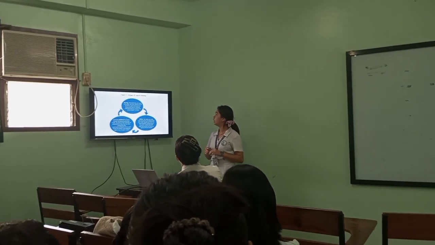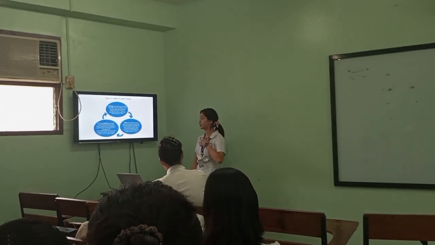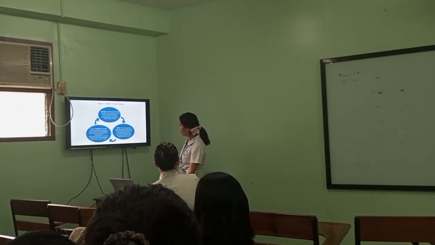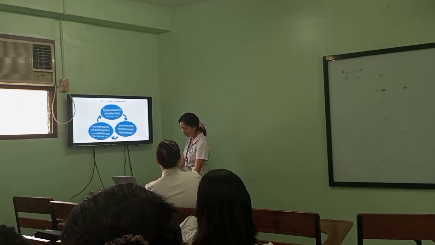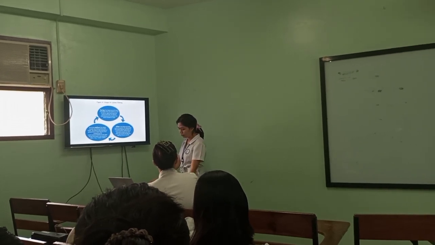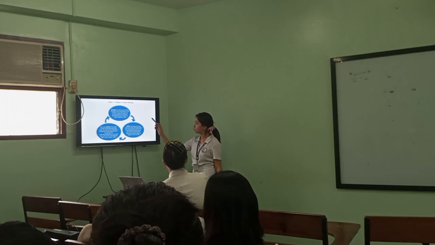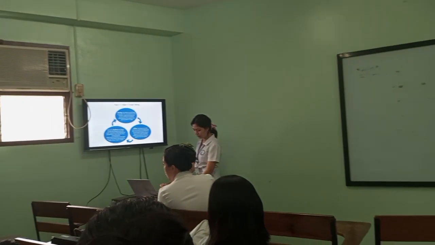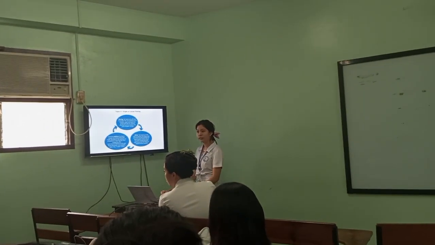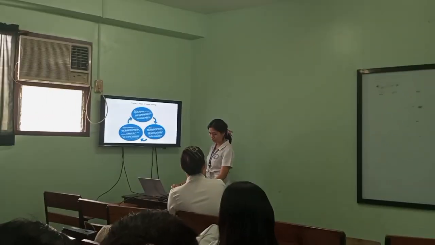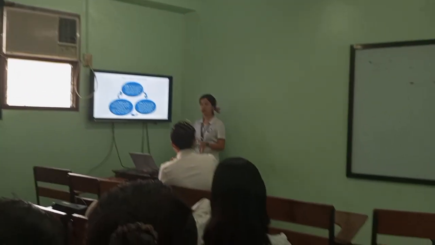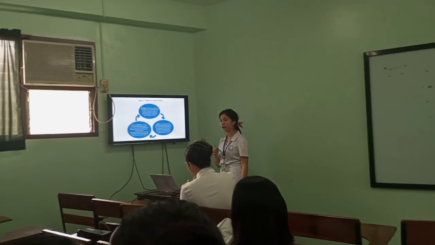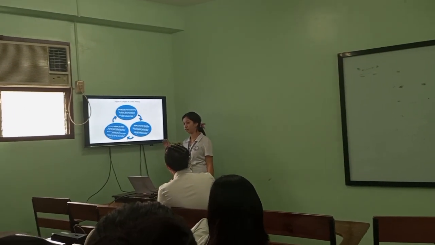Next, we have here the stages of lesson planning. It has 3 stages, which are before, during, and after. So in before, it includes the preparation of the lesson plan, materials, and the assigned task. While in during, the teacher teaches the main topic and facilitates the students during the discussion. And after, the teacher evaluates the lesson, whether the lesson worked well, or whether some students need remediation or remedial efforts.